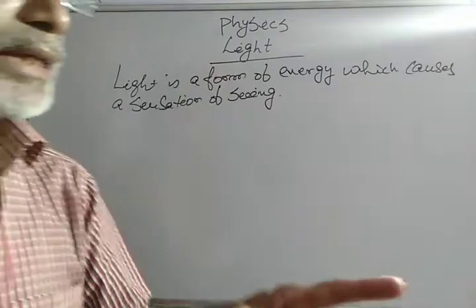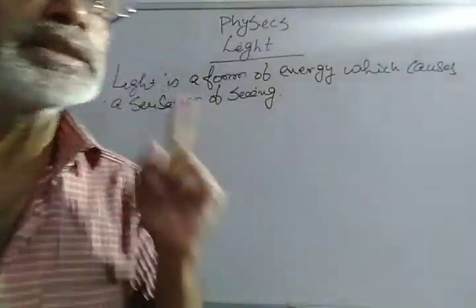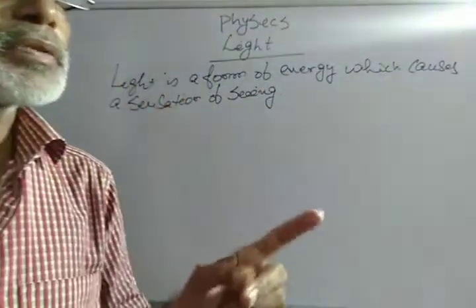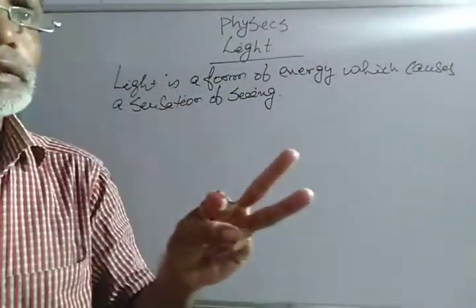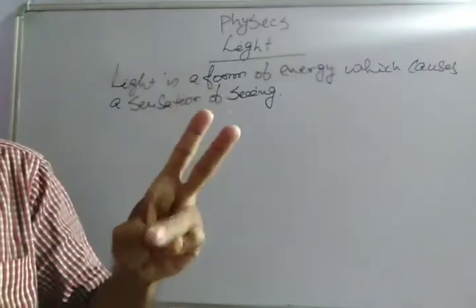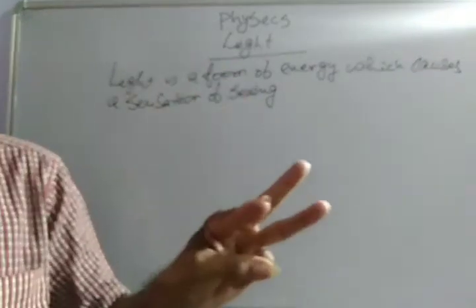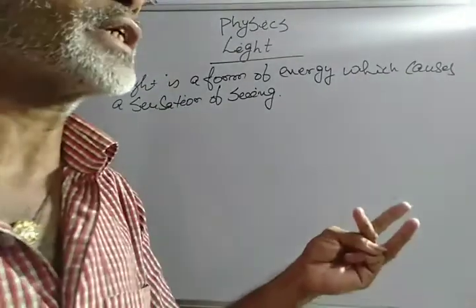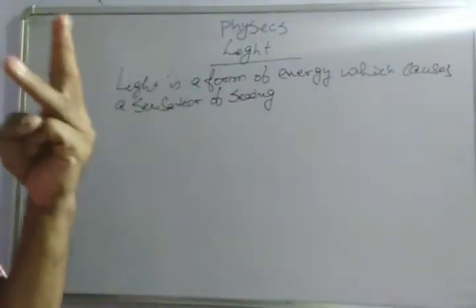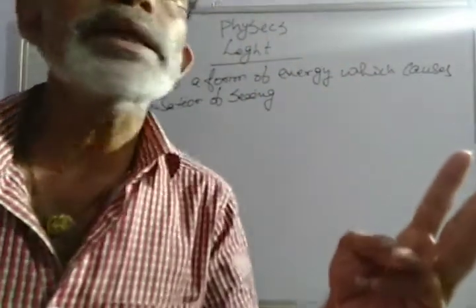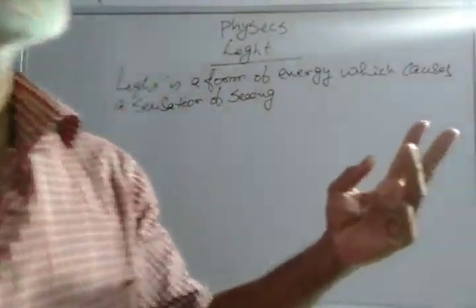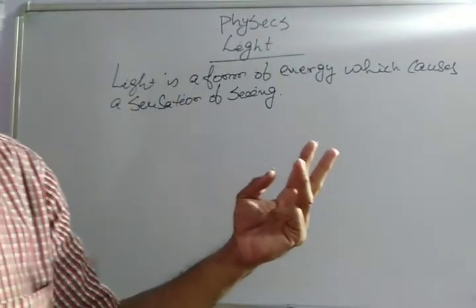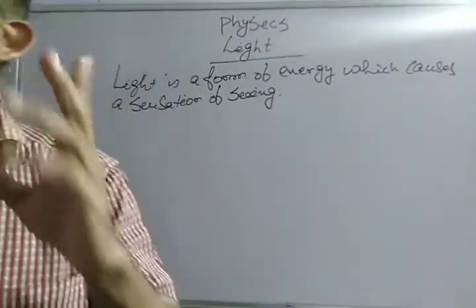The rays which come from the light towards an object are known as incident rays. And the objects on which light falls are of three types. One is transparent, second is translucent, the third is opaque. When it falls on a transparent object, it passes from one side to the other side. In a translucent object, it passes partially. But in case of an opaque object, it falls and rebounds back. This ray is known as the reflected ray.